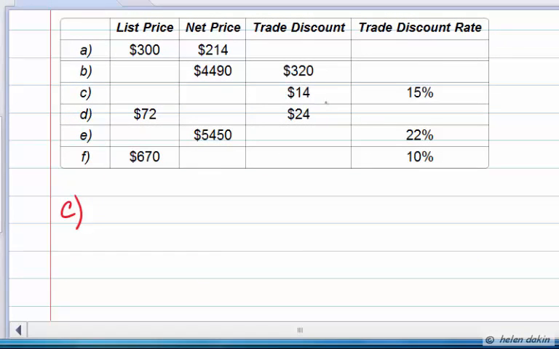In Part C, we are given the fact that the amount of trade discount is $14 and the trade discount rate is 15%. So let's make a note of those pieces of information. The amount of discount is $14 and the trade discount rate, lowercase d, is 15%. And we're asked to determine the list price and the net price. We don't know what the list price is and we don't know what the net price is.